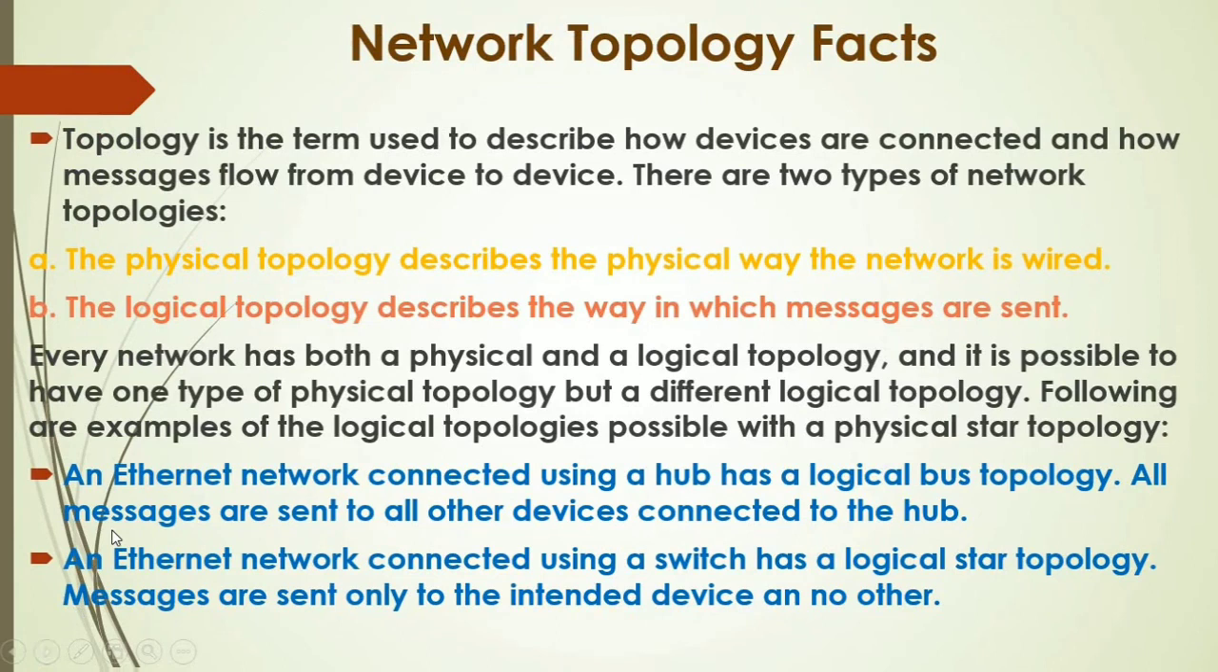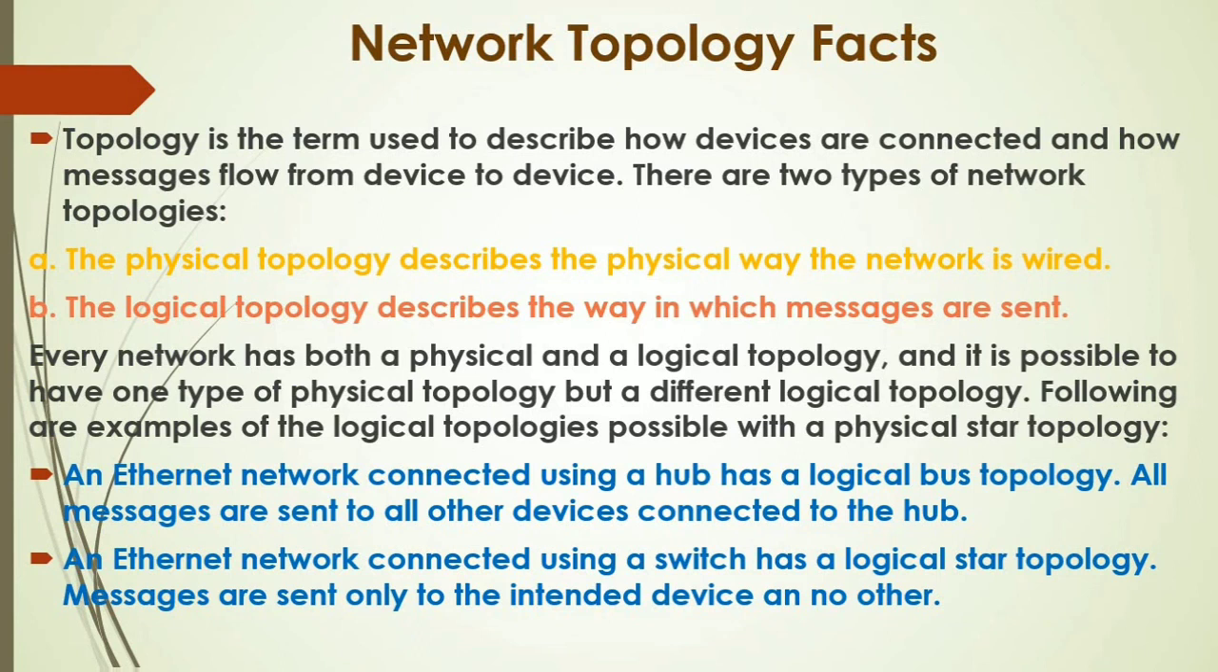Network topology effects. There are some network topology effects. What we have understood is a topology is how we have connected the devices on the network and how the message flows from device to device. Topology is of two types. First is how the devices are connected and second how the message flows from one device to another.